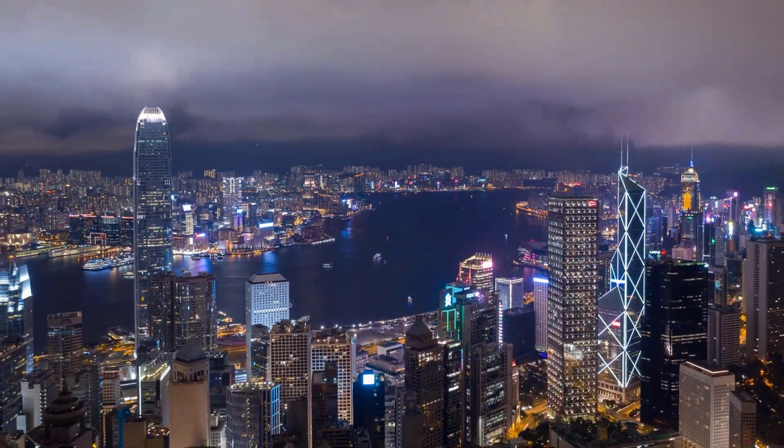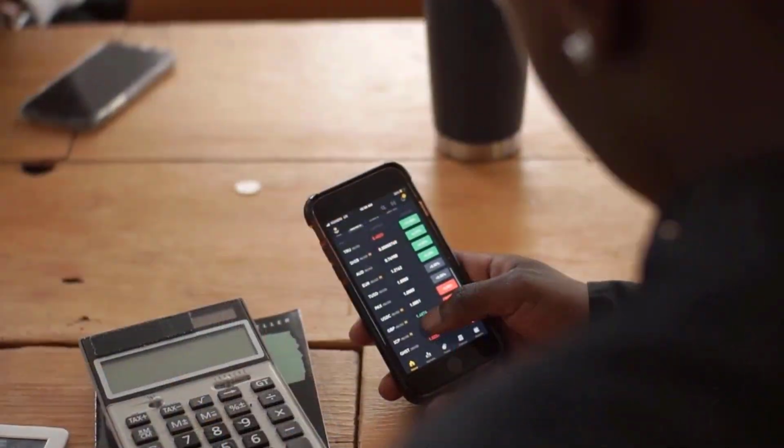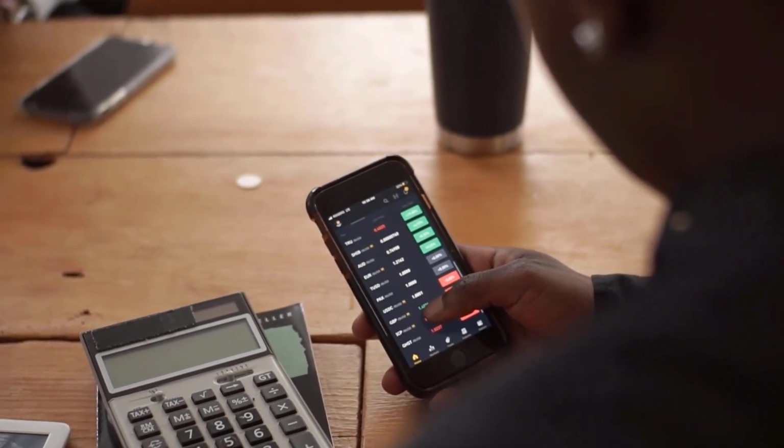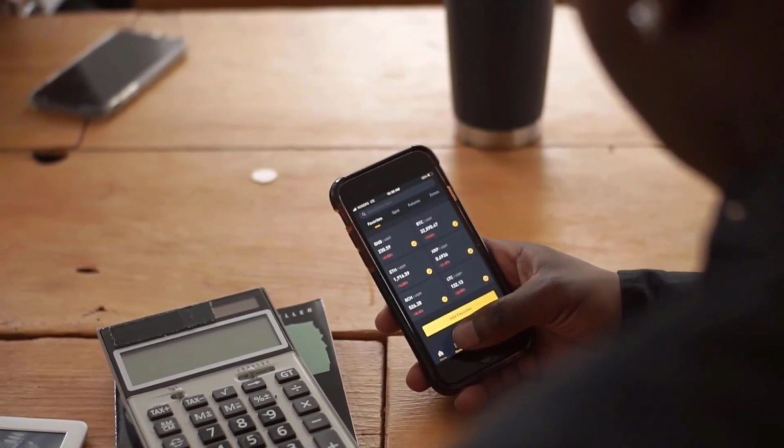Axie Infinity price forecast on Tuesday, April 25: price $9.24, maximum 9.89, minimum 8.59.